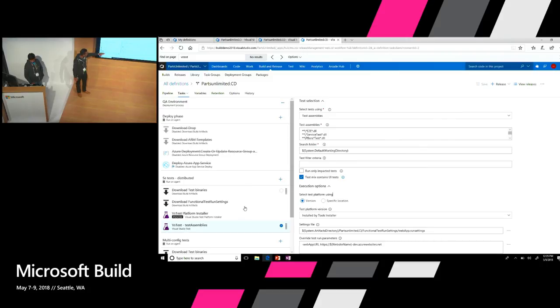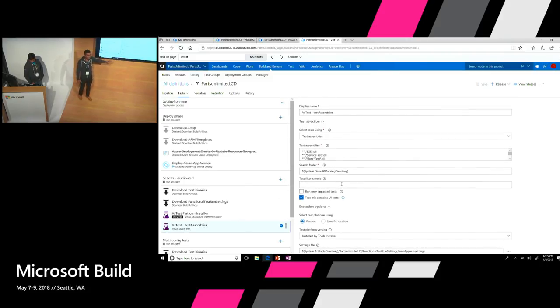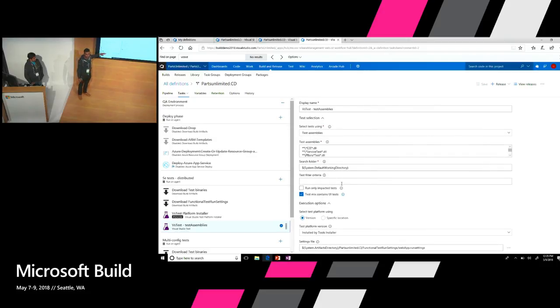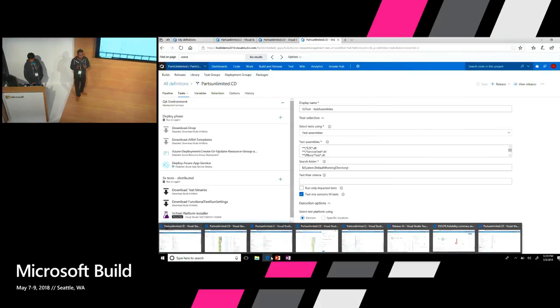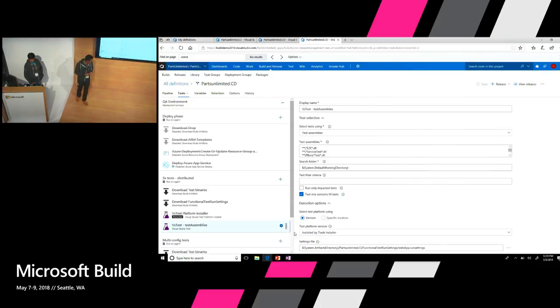But then I have tests being run, and these are functional tests, right? And both of them are actually using the same task, right? So you're not using different modes in terms of running your tests, or different platforms, basically. There's a unified way to run tests, right? In here, these are the functional tests, and I'll go into more details of this in a bit. So this is about having a unified way to run tests.